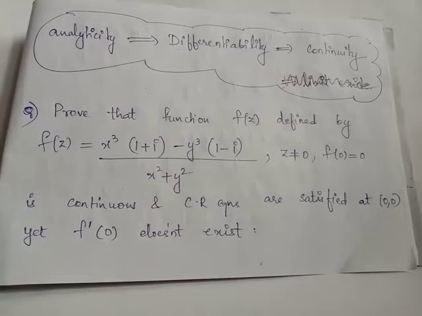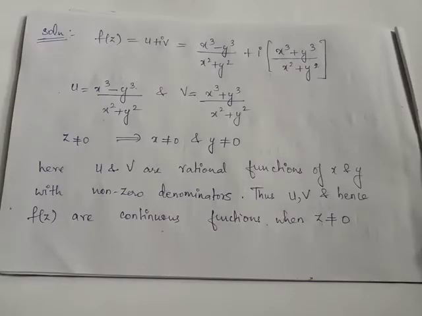To check for continuity of f of z or holding of CR equations, our first step will be to separate f of z into real and imaginary parts, because f of z equals u plus iv is continuous only if u and v are continuous. We separate f of z into real and imaginary parts by collecting terms independent of i and terms involving i. We obtain the real part u equals x cube minus y cube upon x square plus y square, and imaginary part v equals x cube plus y cube upon x square plus y square.